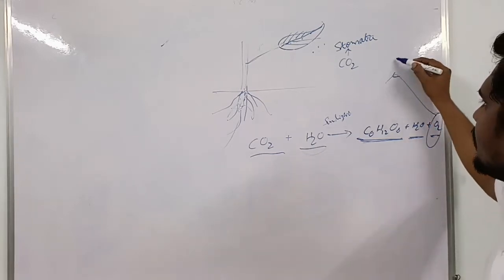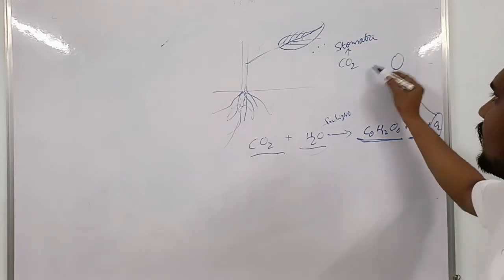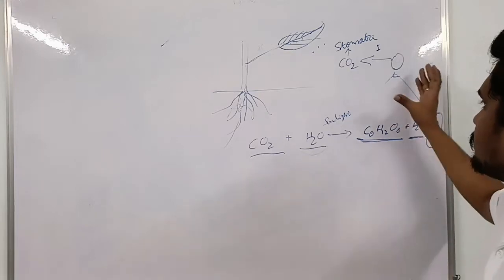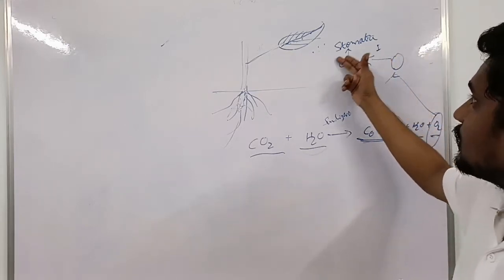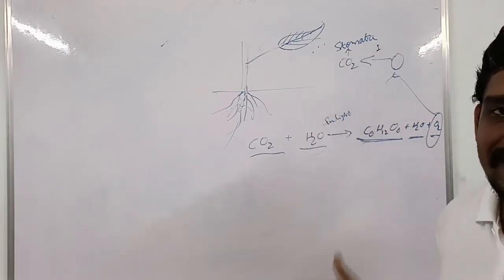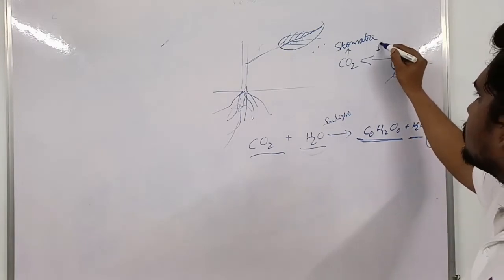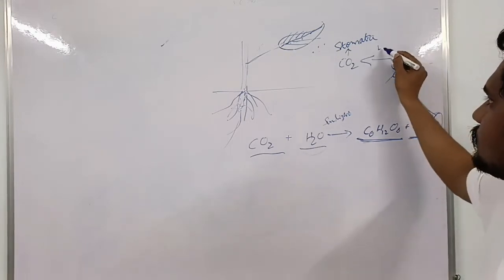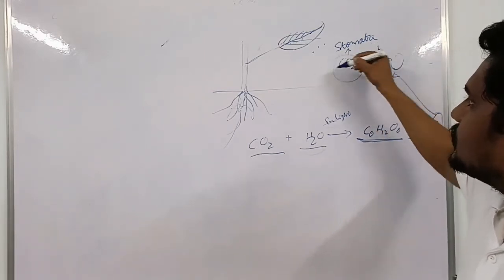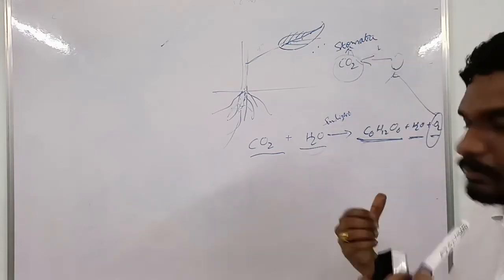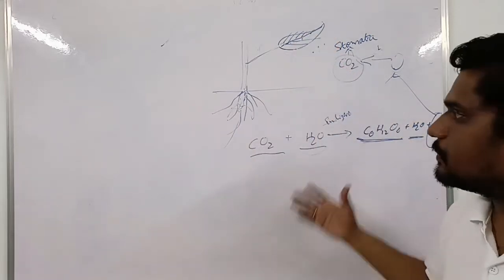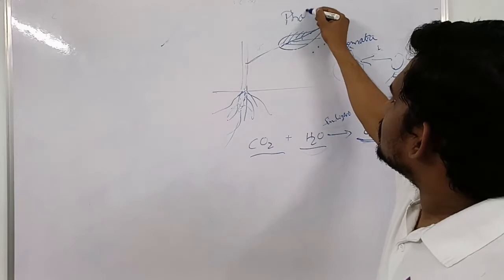This oxygen, we as humans inhale. The percentage of absorption is very low, so we say carbon dioxide is released from us, even though oxygen is also released when we exhale. So we inhale oxygen and expel carbon dioxide, whereas this carbon dioxide is absorbed by the leaf through the stomata. This complete process is called photosynthesis.